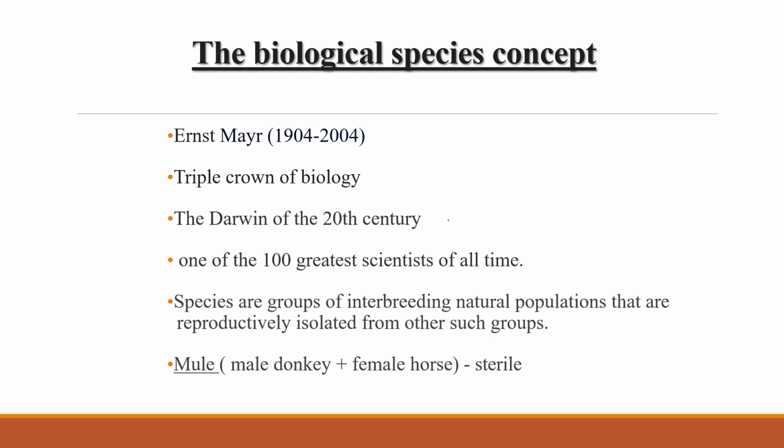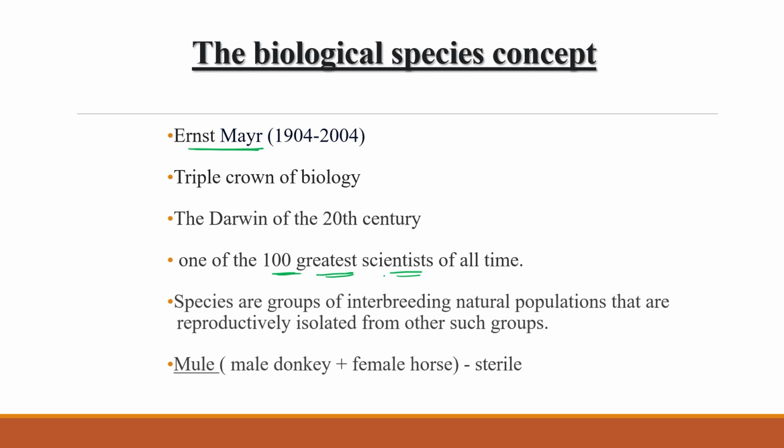Clear? Now, again a very important point: the biological concept of species. This concept was given by Ernst Mayr. Ernst Mayr is a very renowned scientist who received three very renowned awards in biology, and he is popularly known as the Darwin of the 20th century, among the 100 greatest scientists of all time. His name always comes in that list. He defined this biological concept of species.